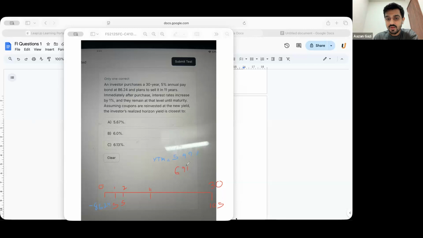Now, YTM is used to find the price of the bond. Once you get the YTM, what does it also state, Sai?